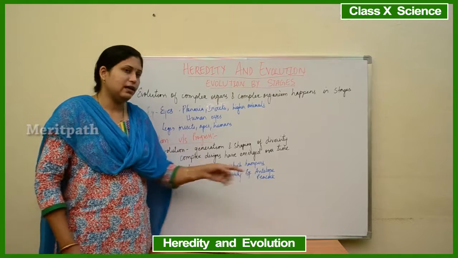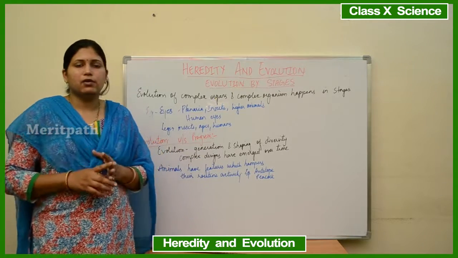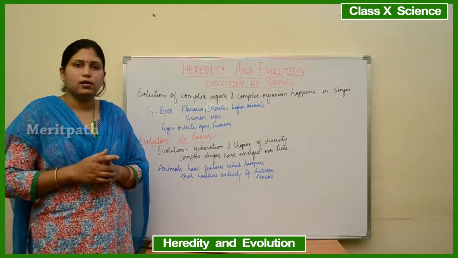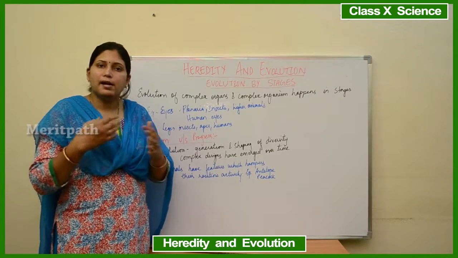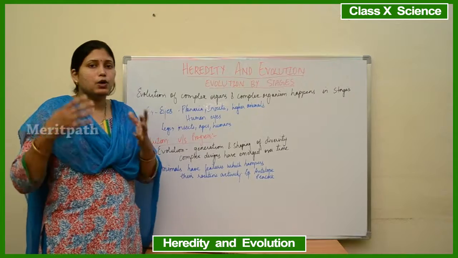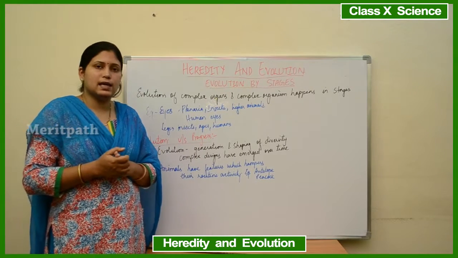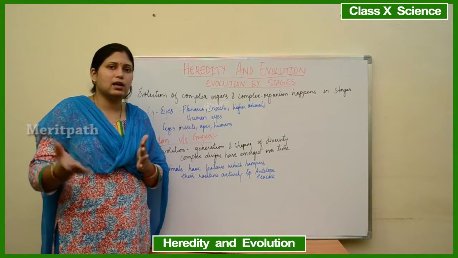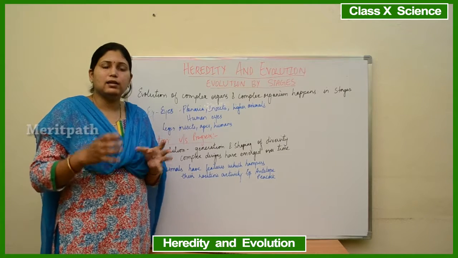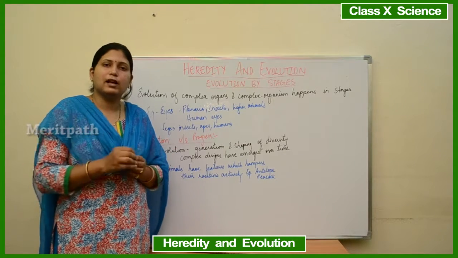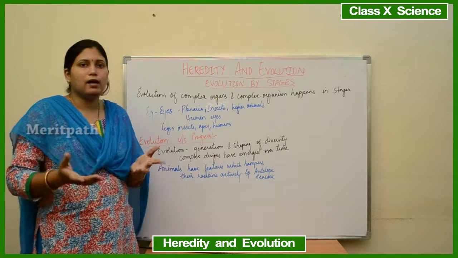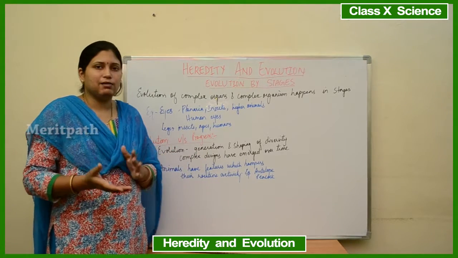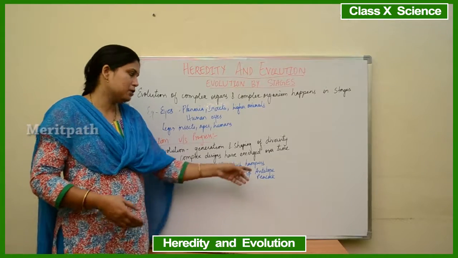For example, antelope. Antelope is like deer, right? And it has horns on its head. So suppose a tiger is hunting this antelope and it is running for its life. Because of those long horns on its head, the horns may get stuck in bushes or trees, and then the antelope will stop there and get caught by the tiger. So those horns on the head of the antelope are hampering its activity, that is running.